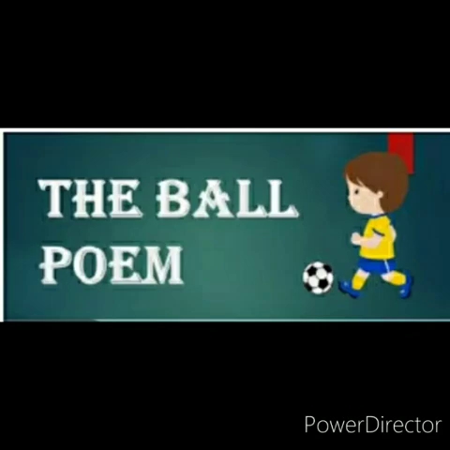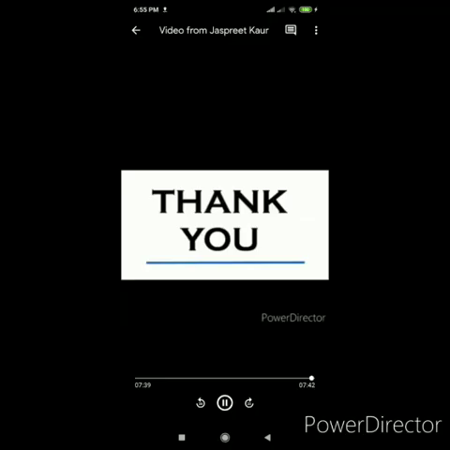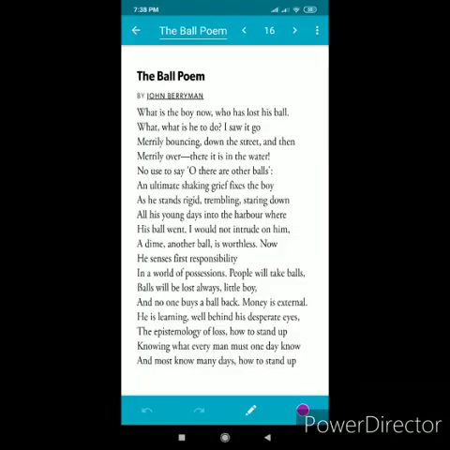Now we are going to start the literary devices used in the poem The Ball Poem. This poem is written by John Berryman, and John Berryman has used many literary devices in this poem to create a musical effect. Here, firstly, he used repetition. Repetition is using a word, phrase, or clause a number of times with the purpose of emphasis or to provide unity to the poem.